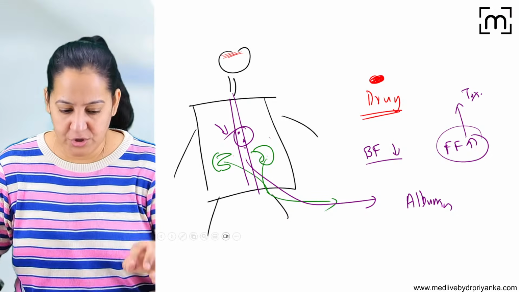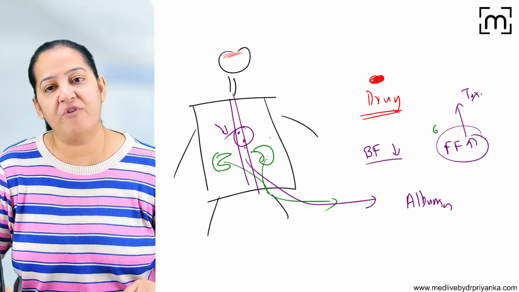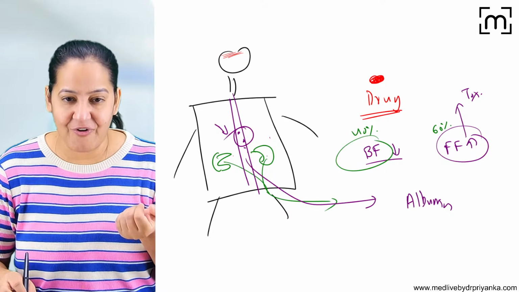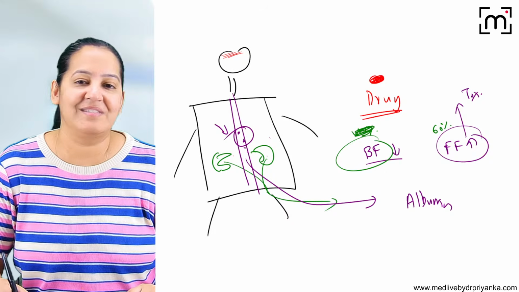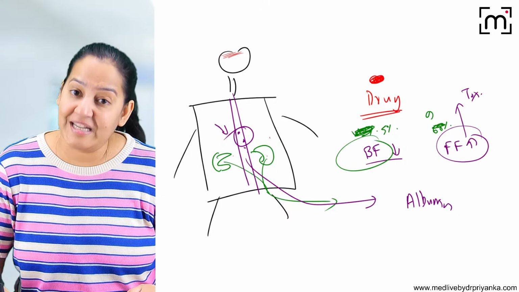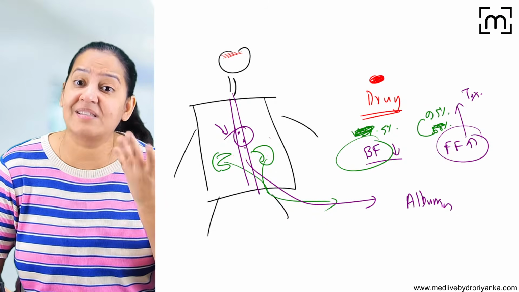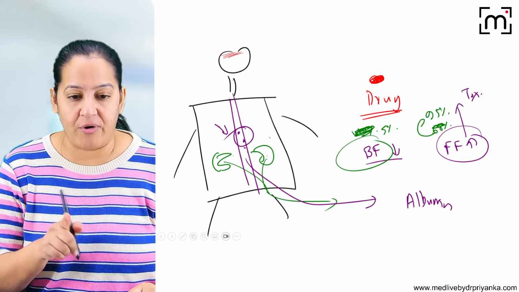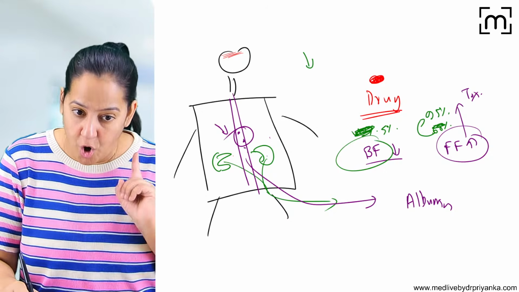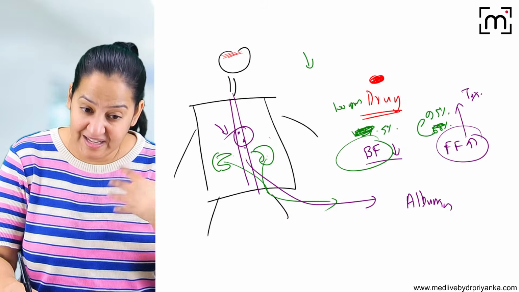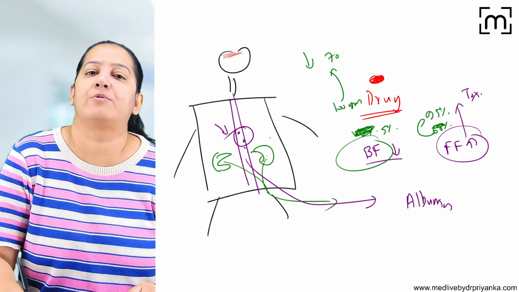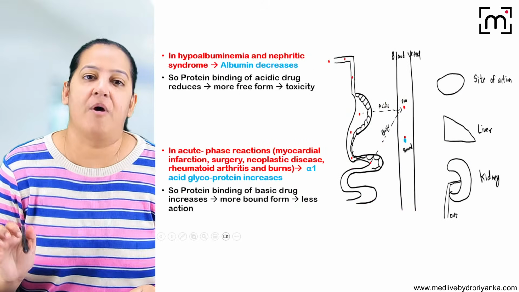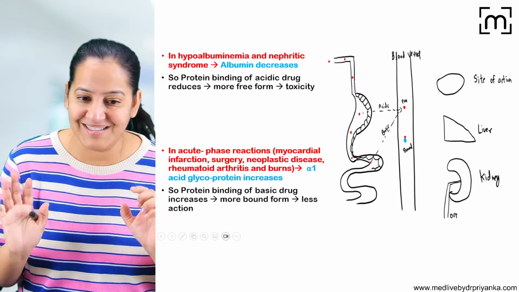Normally if the patient doesn't have anything, I'm assuming the free form is 60% and bound form is 40%, if the patient is healthy. But here the patient has nephrotic syndrome, so bound form is hardly 5%, 10%. The remaining 95% is free form. So instead of 60%, it's 95%, so the patient can have toxicity. So I have to reduce the dose. In a patient of nephrotic syndrome, I will reduce the dose. To a normal healthy patient, if I give 100 gram, here I will calculate and give only 60 or 70 gram to such a patient. So it will show the same effect as that of a healthy human because the free form will be more. This is the reason. How many of you got it? It is conceptual.